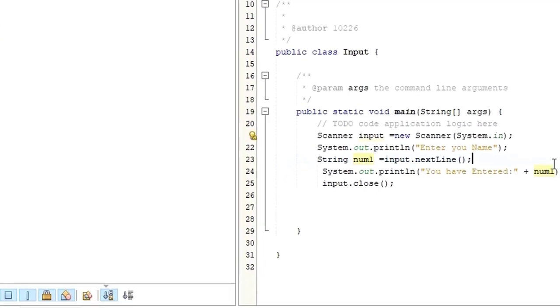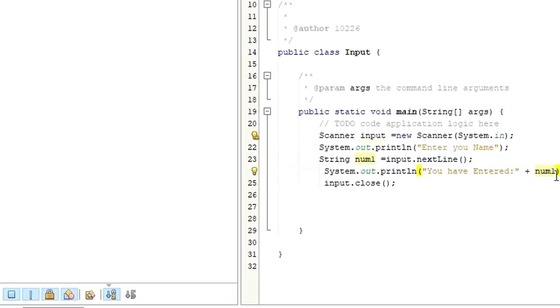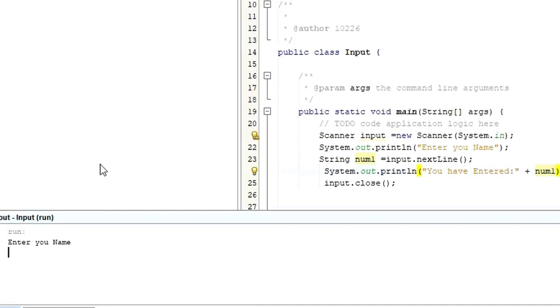Save, run, enter your name. When I enter Ranjan, whatever the name, it says you have entered Ranjan. Though there is some typo, don't worry about that. All you need to know is how to get a string value. If it is a float, nextFloat is the method.